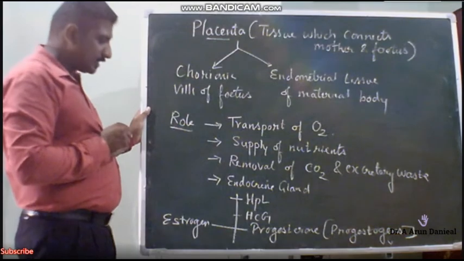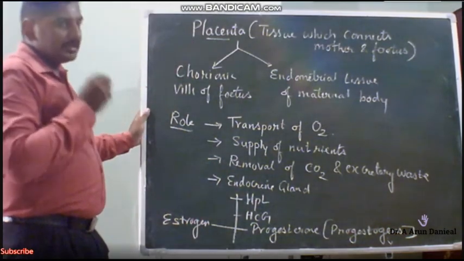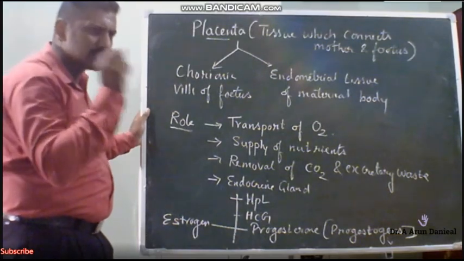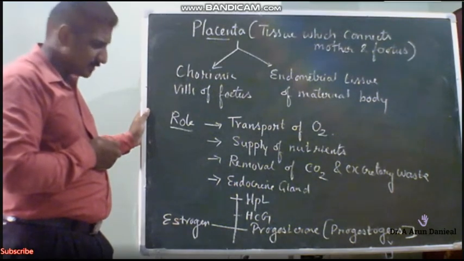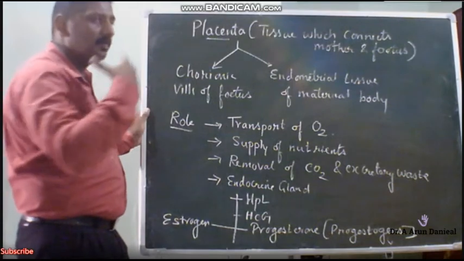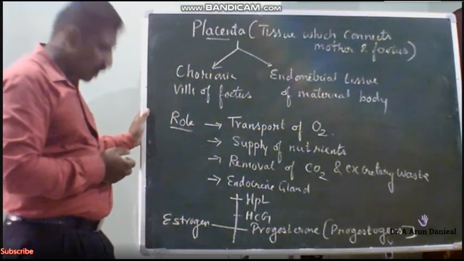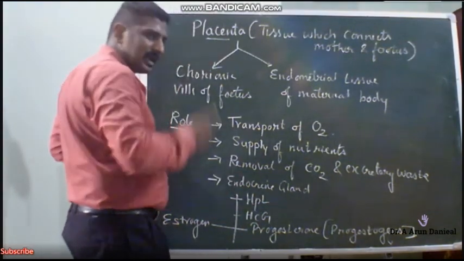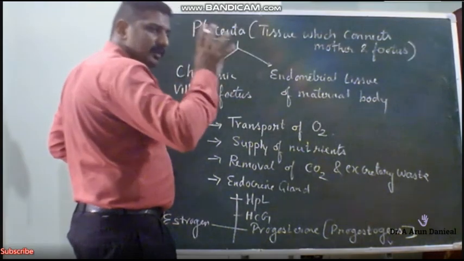The second thing is human chorionic gonadotropin. The human chorionic gonadotropin acts on yellowish colored cells inside the ovary. What is that called? It is a transformed ruptured Graafian follicle, the corpus luteum. So human chorionic gonadotropin acts on the corpus luteum, so the corpus luteum will also persist.